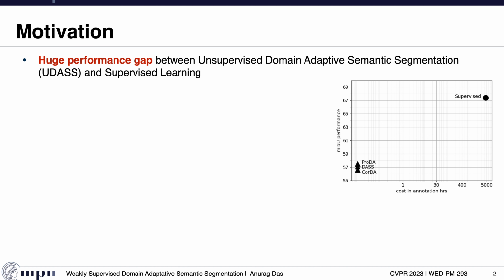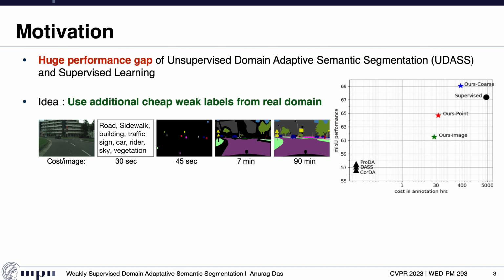Let's start with the motivation of our work. There is a huge performance gap between supervised learning for semantic segmentation tasks and unsupervised domain adaptive semantic segmentation, or UDA-SS in short. The figure on the right shows this performance gap, where there is around 10% mean IOU gap between state-of-the-art unsupervised domain adaptation methods like ProDA, DASS, CoreDA, and supervised learning.